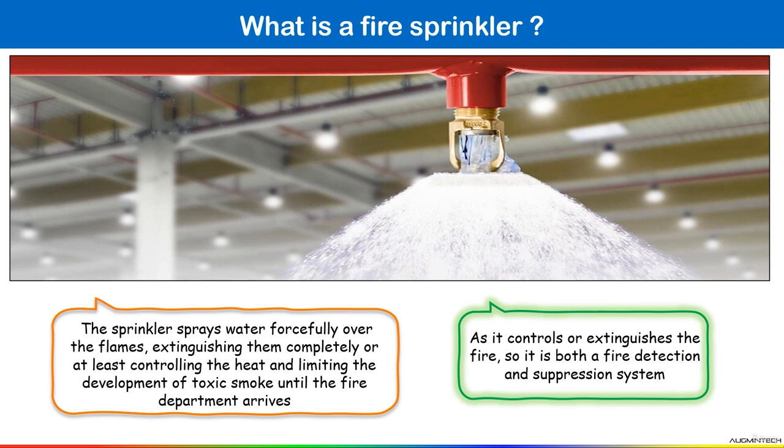So it is both a fire detection device and a suppression system, because it can do both things. It can control the fire and also extinguish the fire. That is why you can say it is both a fire detection and suppression system. Now, there are many advantages or benefits of using this fire sprinkler. You can say these sprinkler systems are automatic and respond at all times. This is a benefit of using fire sprinklers, because fire control is therefore rapid and no human intervention is needed in this fire sprinkler system.